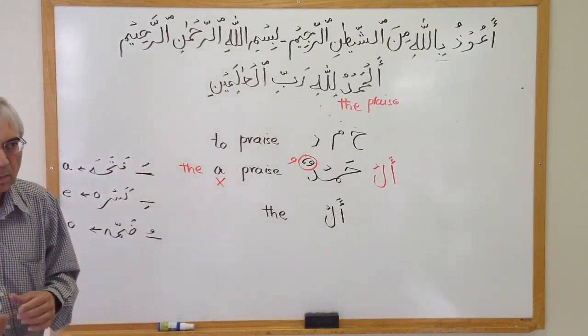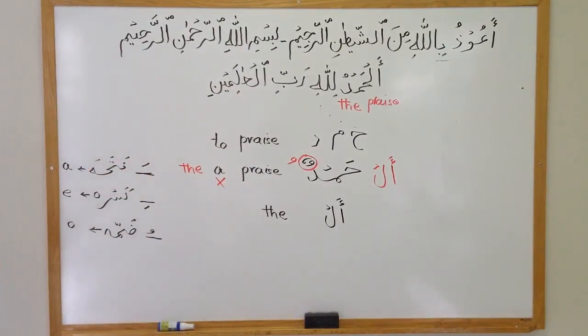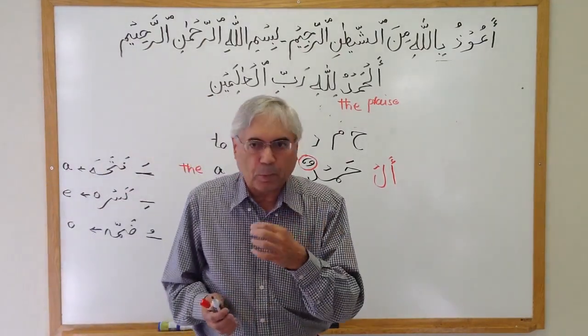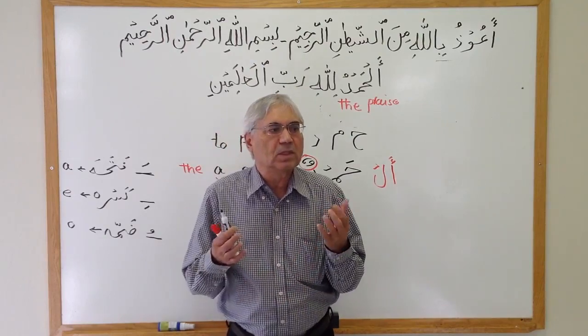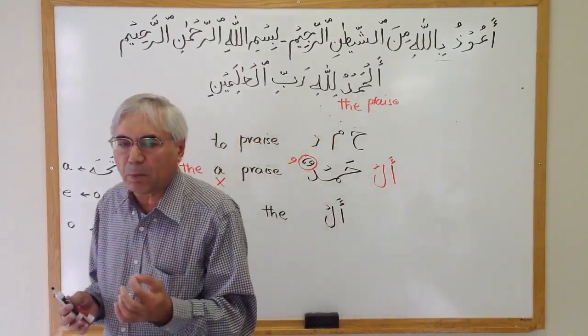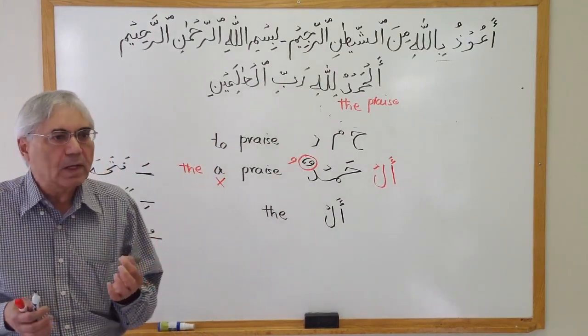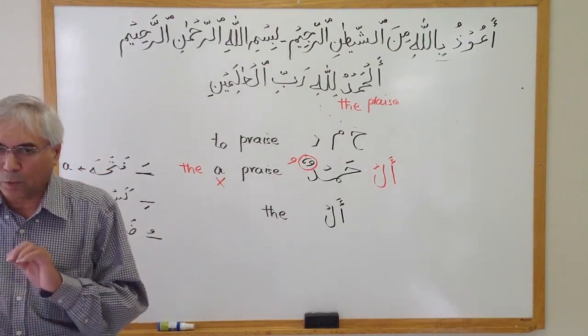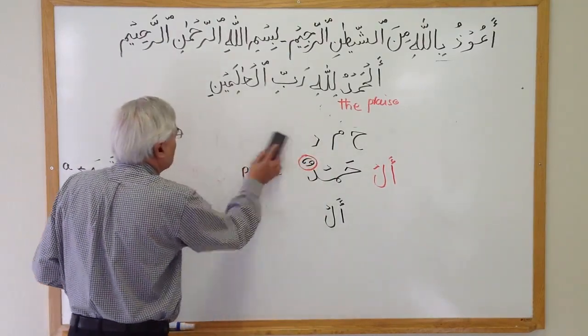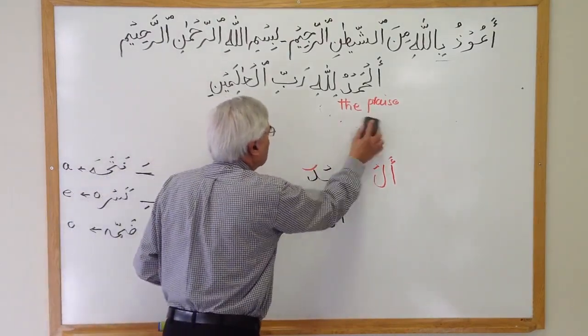Okay, so Alhamdu, Al-Kitabu. I said in the beginning the word was Kitabun, but I put al before, and now it becomes the book. Okay, so it became the book, and the sound will be Al-Kitabu. So that's the first word here. Now let's look at the second word here.